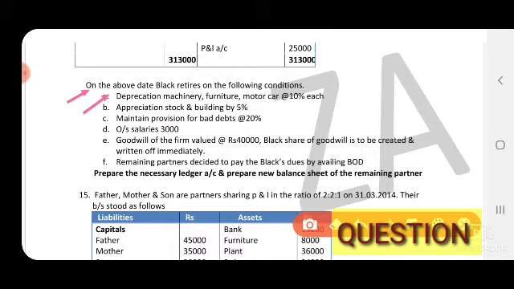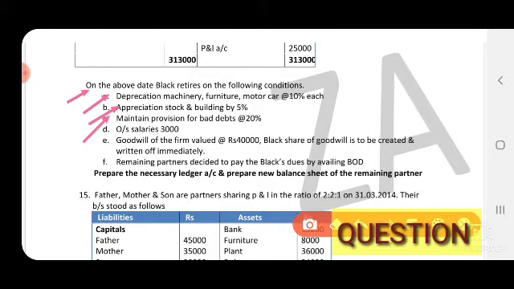Revaluation account debit side, because it is a loss. Appreciate stock and building, revaluation account credit side, because it is an income. Maintain a provision for bad debts at 20% on 40,000. So bad debts you have to calculate on the debtors amount.